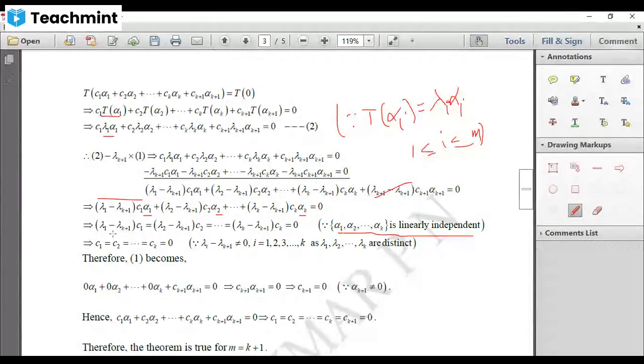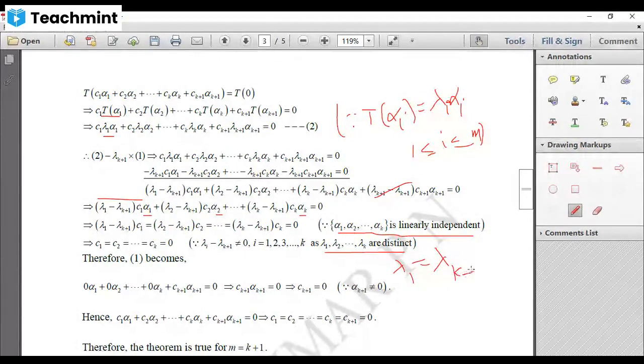But we know when the product of two numbers is 0, one of them is 0. So either lambda 1 minus lambda k plus 1 is 0 or C1 is 0. You know lambda 1, lambda 2, etc., up to lambda k are distinct. That means lambda 1 can never be equal to lambda k plus 1.